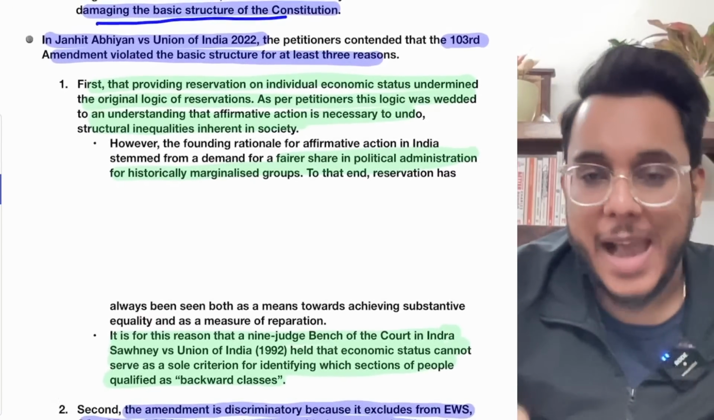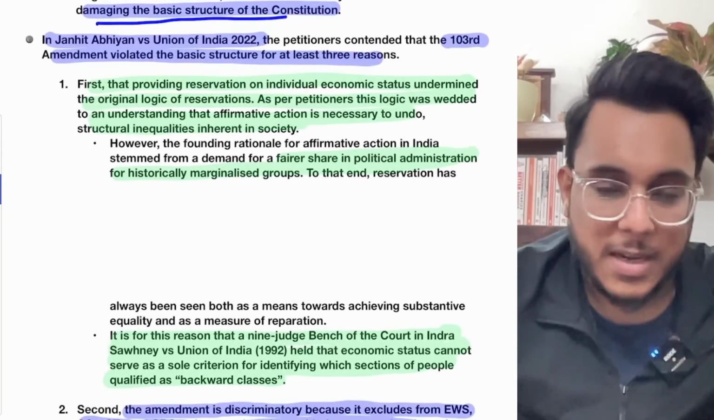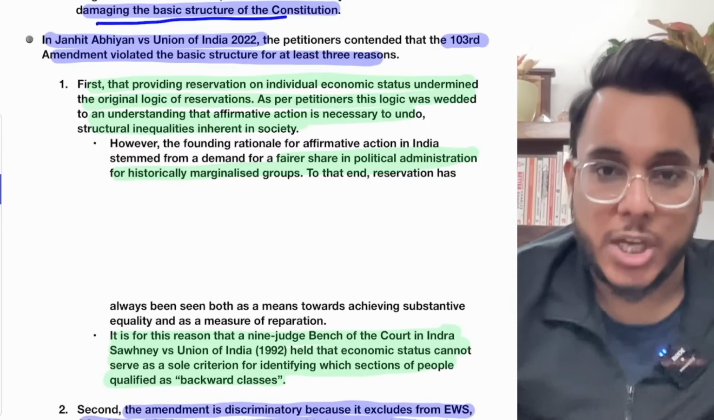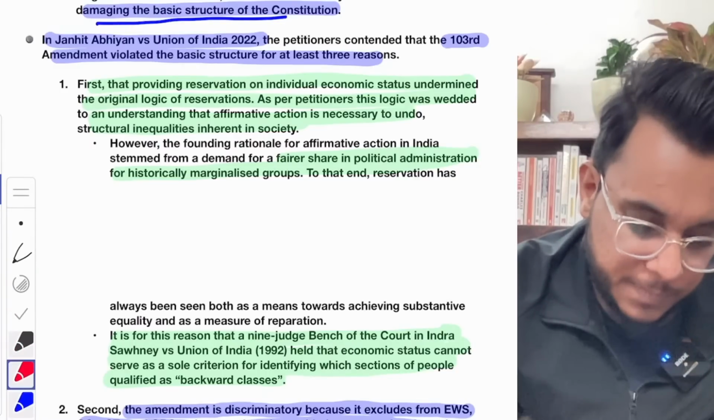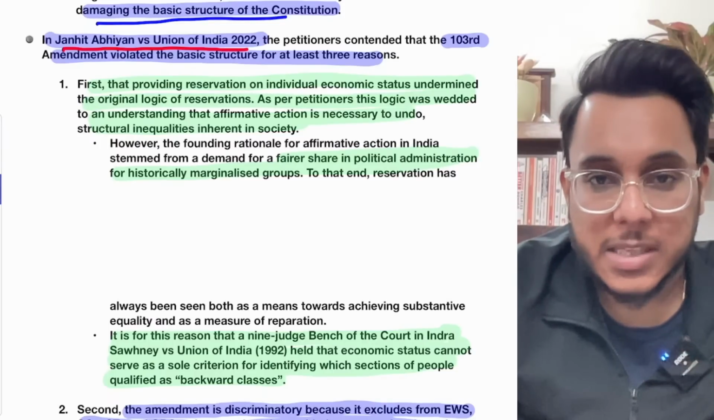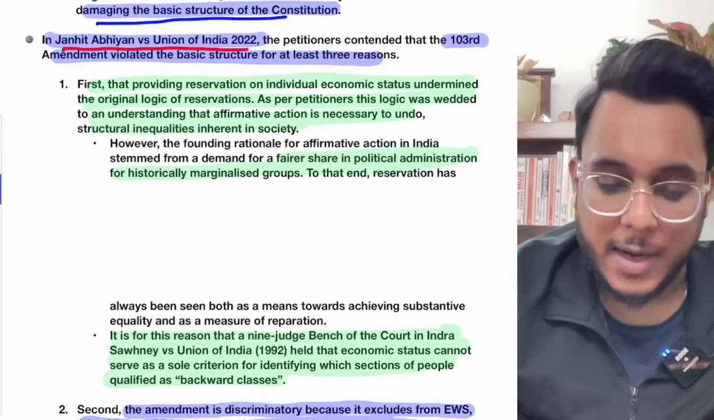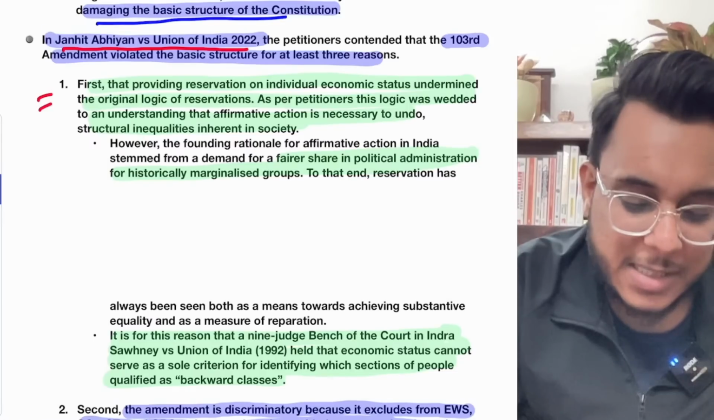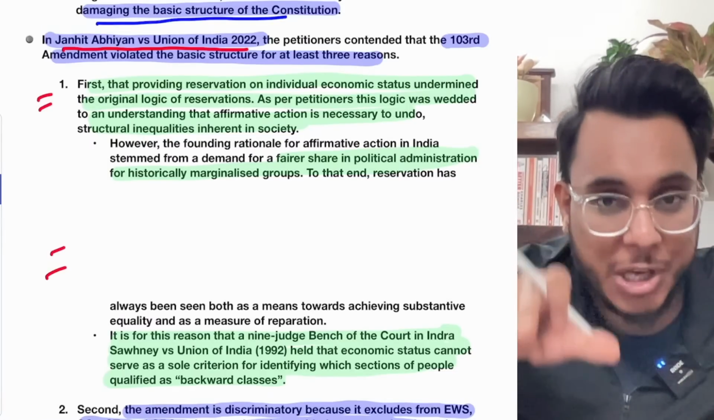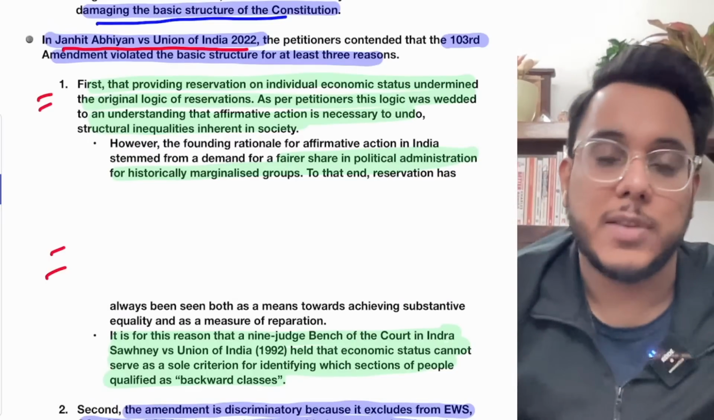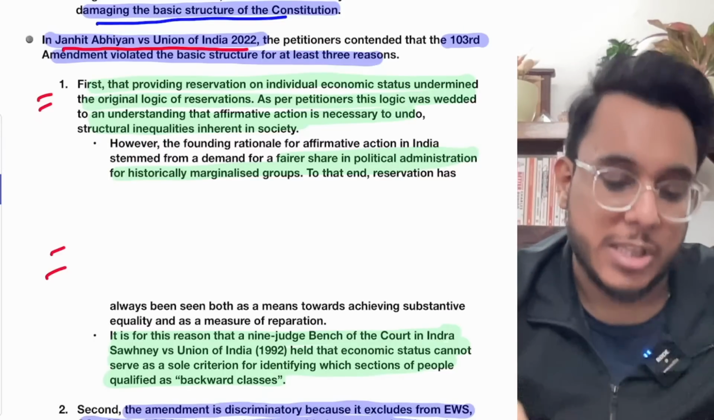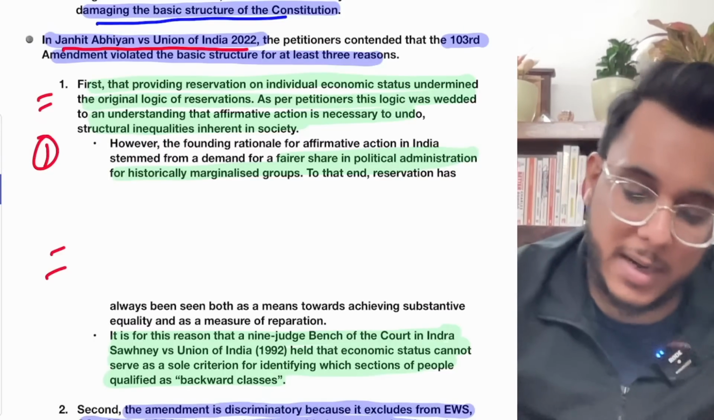Fine. Now, as this particular case was going on, the validity of the 103rd Constitutional Amendment Act was challenged. There was the Janhit Abhiyan versus Union of India case. Now, in this Janhit Abhiyan versus Union of India, what has happened? The petitioners challenged the 103rd Constitutional Amendment Act, and actually this challenge will become our criticism of the EWS reservation. So listen very carefully. What are the grounds on which they have challenged? Number one, they provided that